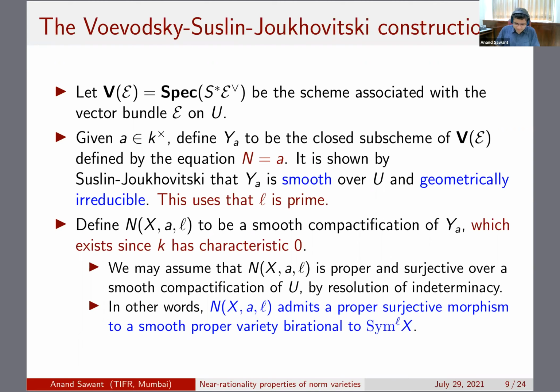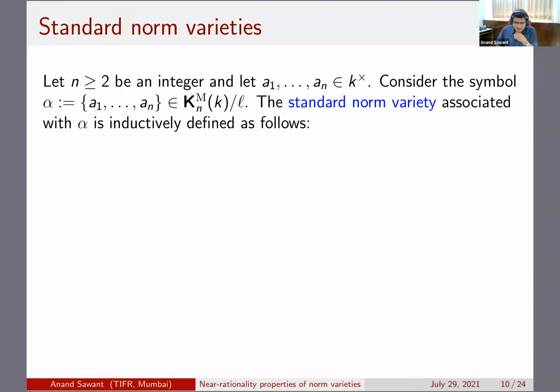Okay. So here's how you go about it. You take an integer n greater than or equal to 2 and take units a1 to an in K. Of course, mod L Milnor K-theory is the quotient of this tensor algebra. So this ordered sequence a1 to an gives rise to a symbol which corresponds to a1 tensor a2 tensor up to an.